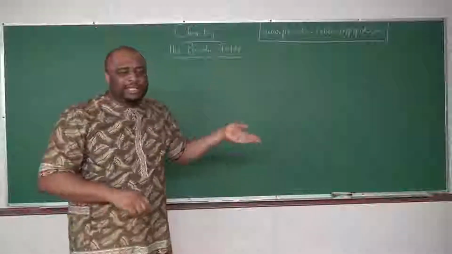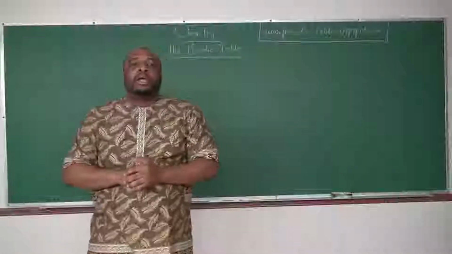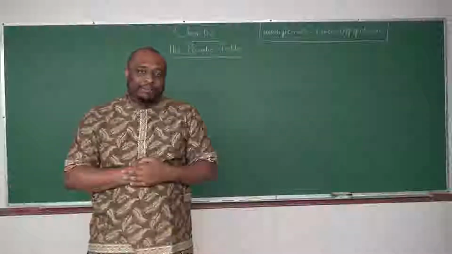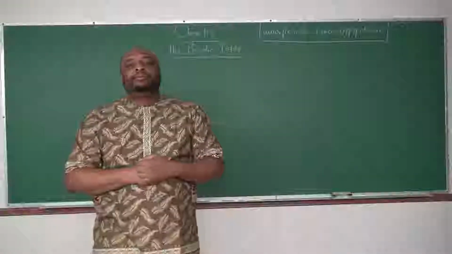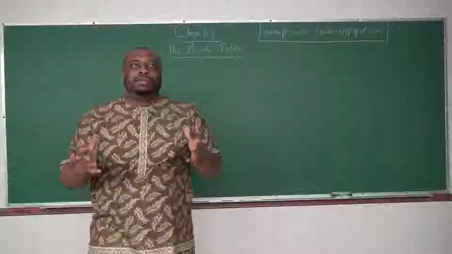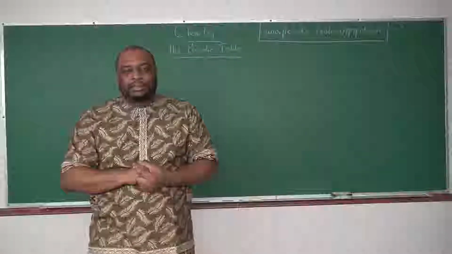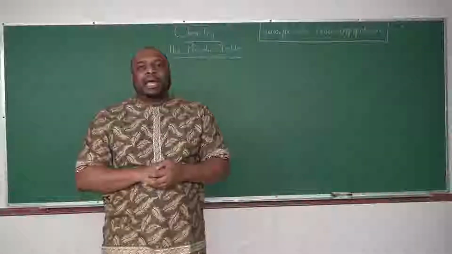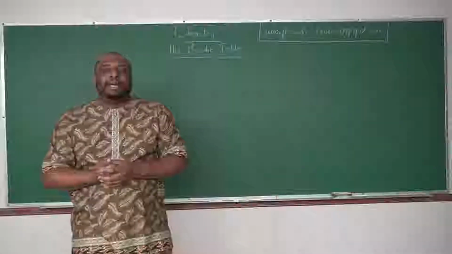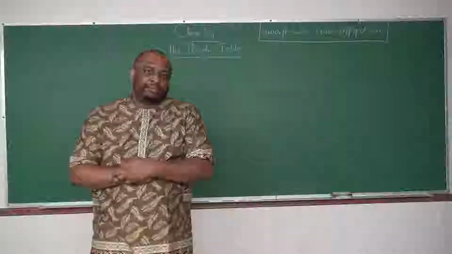Because this is periodic table part 1, we shall just list the first 20 elements of the periodic table. It is very important that you know the first 20 elements and their atomic numbers. As we have discussed earlier, the atomic number of an element is the number of protons in the atom of the element.